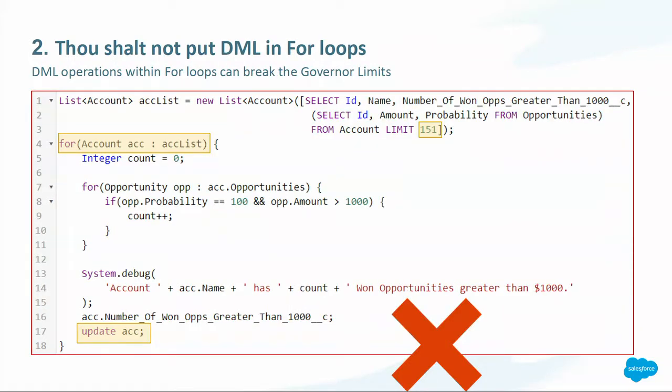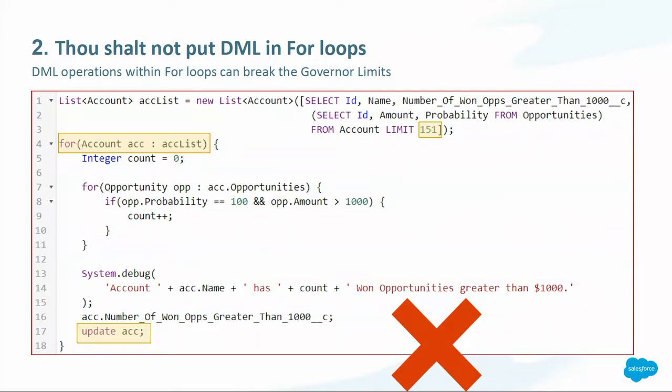The second commandment is "Thou shalt not put DML in for loops." It's related to the one that Julio already talked about, but this is focused on DML operations, and the limits are different. Here it is just 150. Anytime in any transaction that you want to update, delete or insert more than 150 records, the limit is going to be broken, and you will get an error.